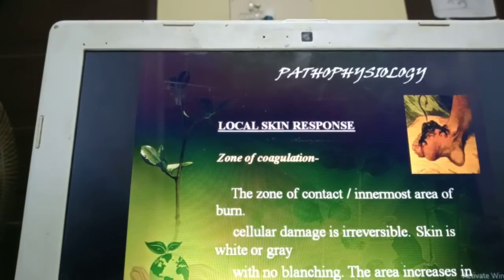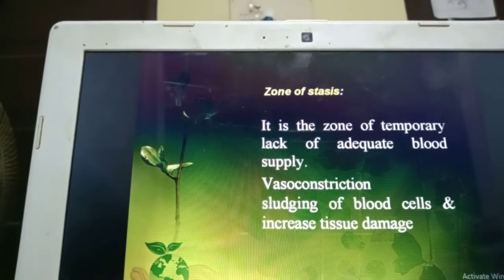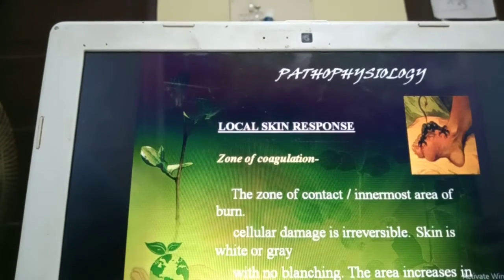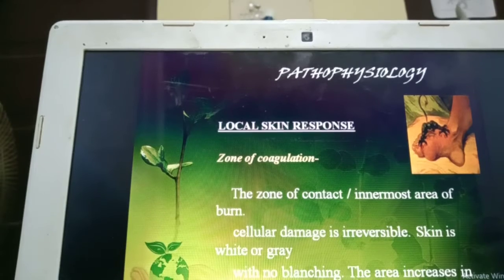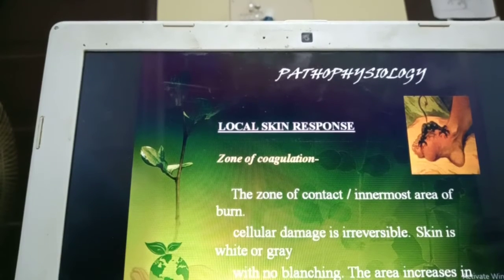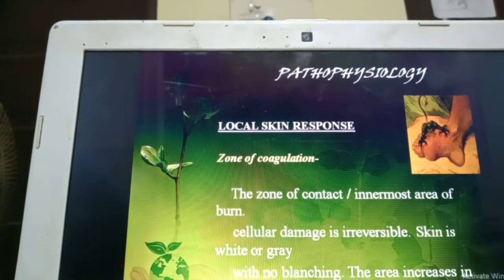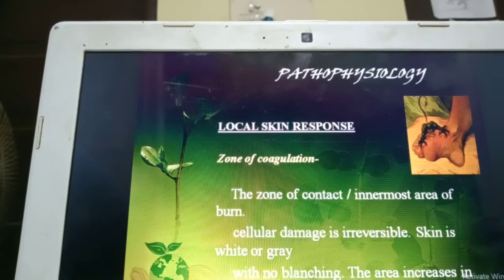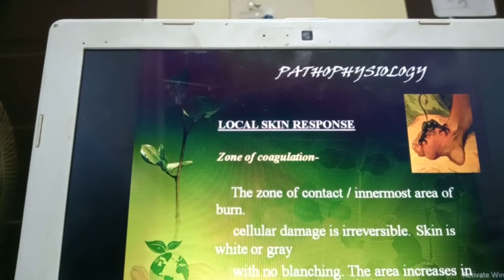The first zone is the zone of coagulation. It is the innermost layer, and here the nerves, the muscles and all the blood vessels are affected. This occurs in 3rd degree and 4th degree burns, where the blood vessels are affected, there is cellular damage, tissue damage, and no blood supply to this area, therefore the skin appears white or grey.